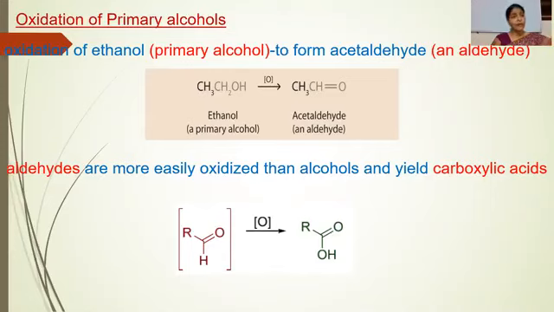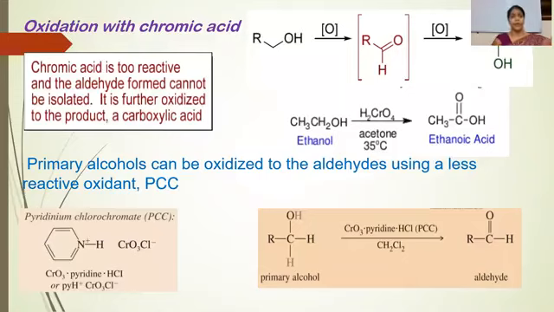In the first step, by the elimination of hydrogen, aldehyde will form, and if the alcohol is primary or simple like methanol or ethanol, these aldehydes are easily oxidized again to carboxylic acids.